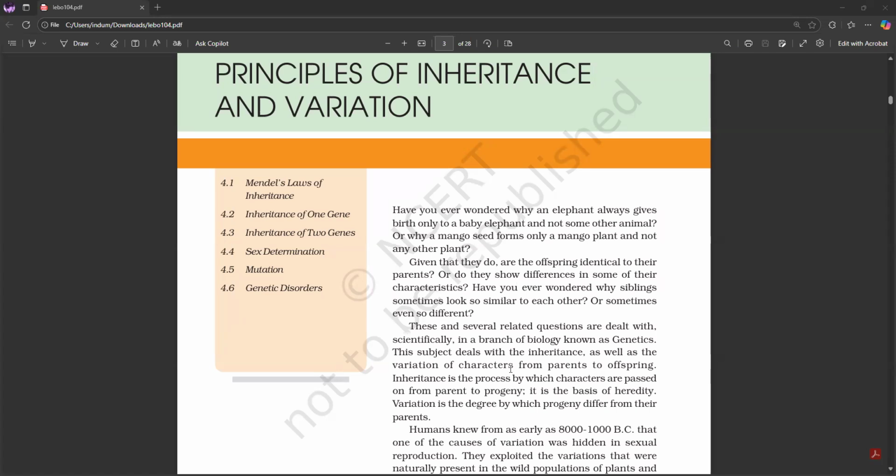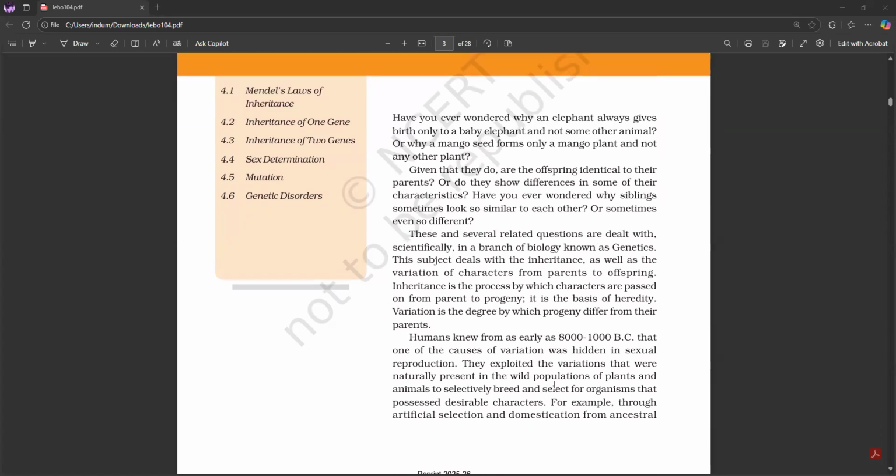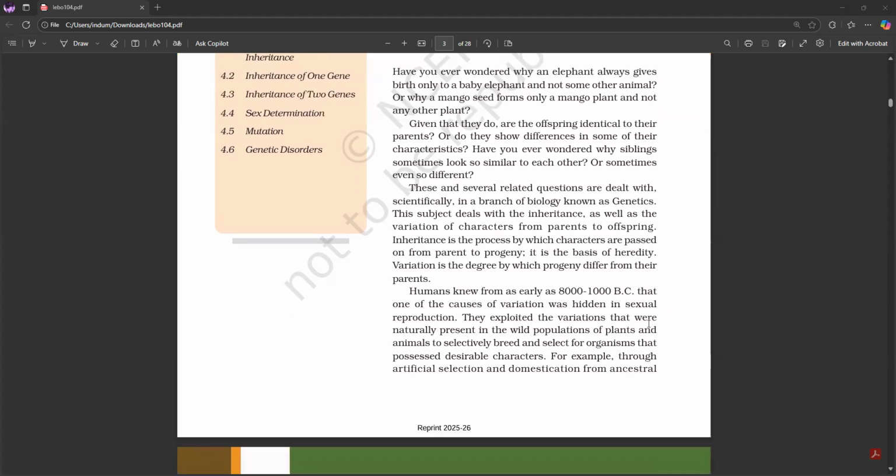not some other animal? Or why a mango seed forms only a mango plant and not any other plant? Given that they do, are the offspring identical to their parents? Or do they show differences in some of their characteristics? Have you ever wondered why siblings sometimes look so similar to each other, or sometimes even so different?